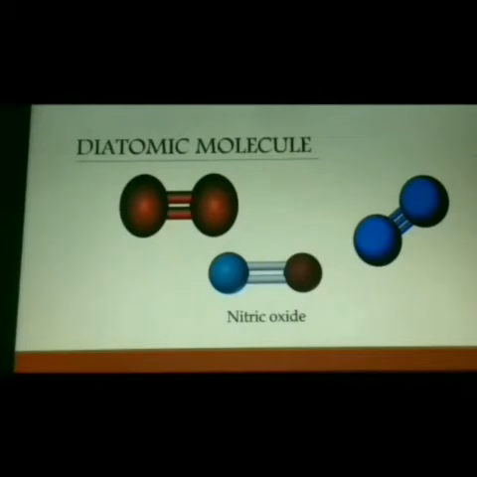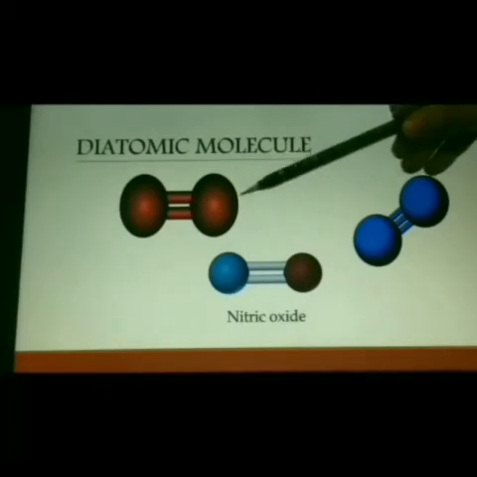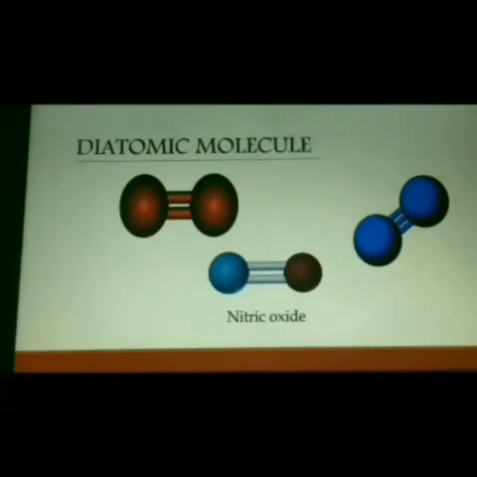It is an example for diatomic molecule. The picture shows the oxygen molecule. Here nitric oxide. And this one is an example for the nitrogen molecule. Here one nitrogen atom and here one nitrogen atom. They join by 3 bonds here. So it is an example for diatomic molecule.